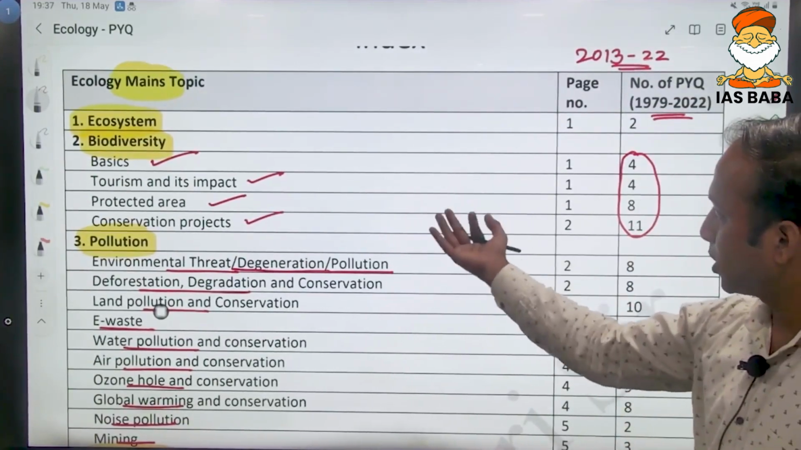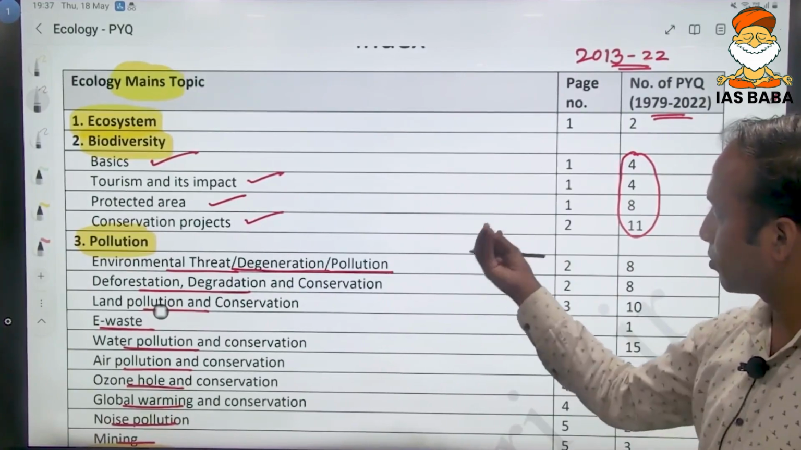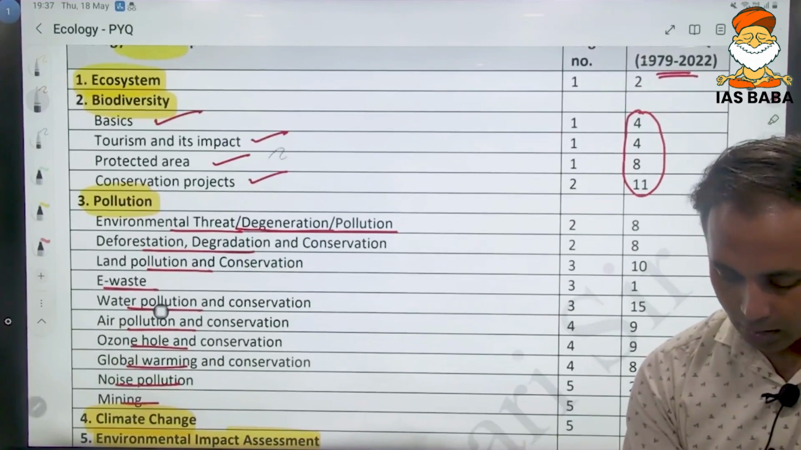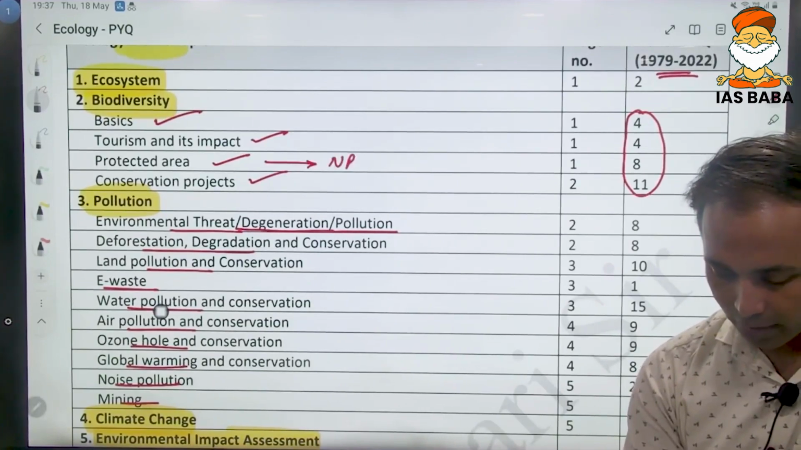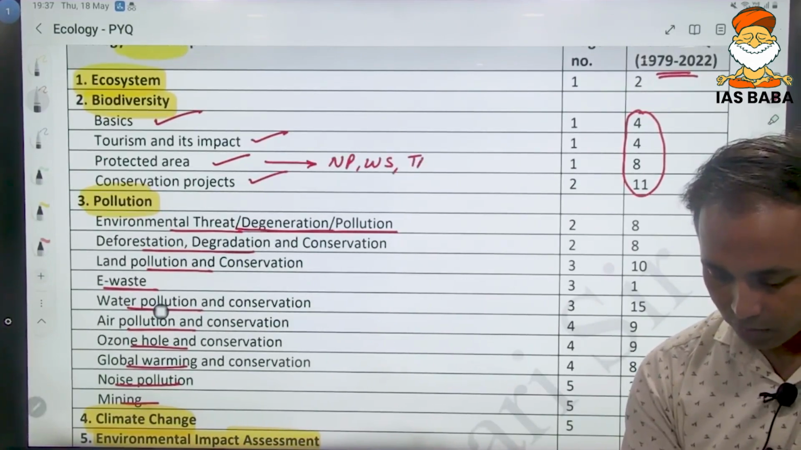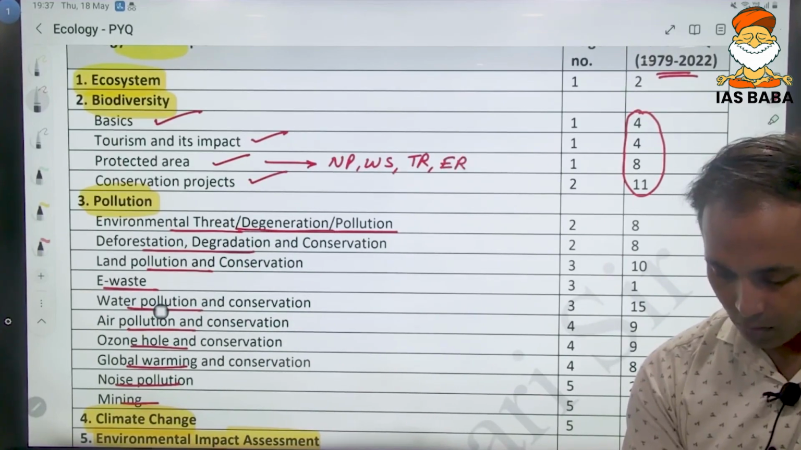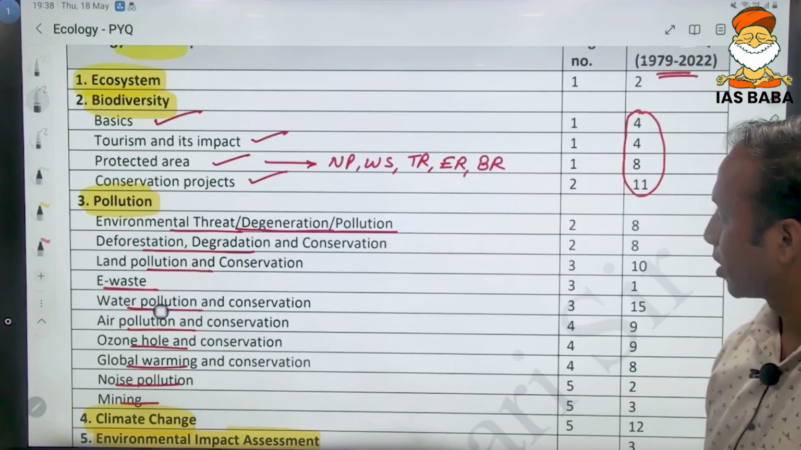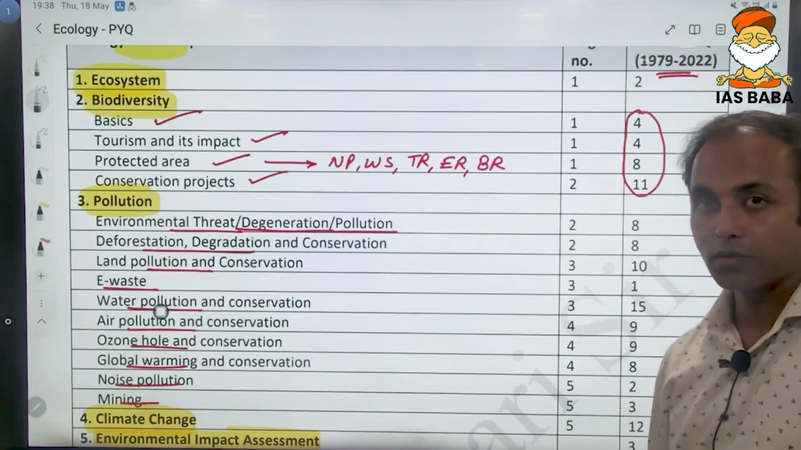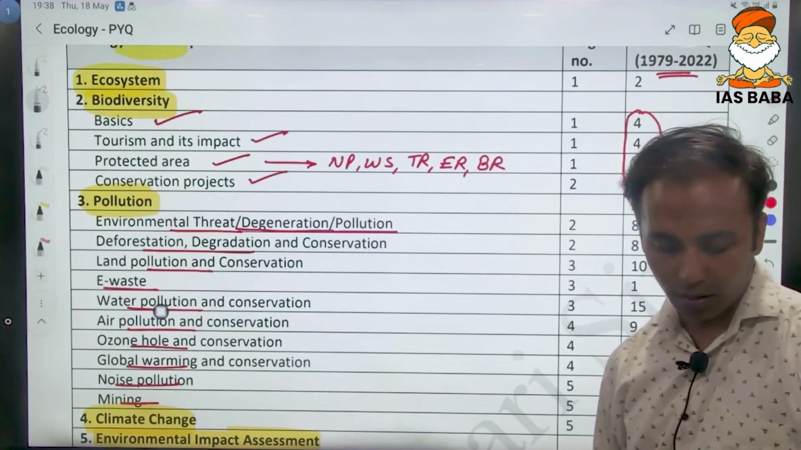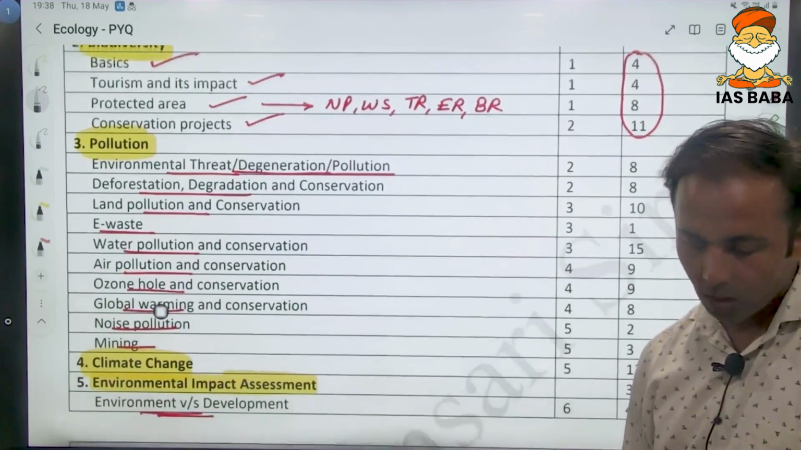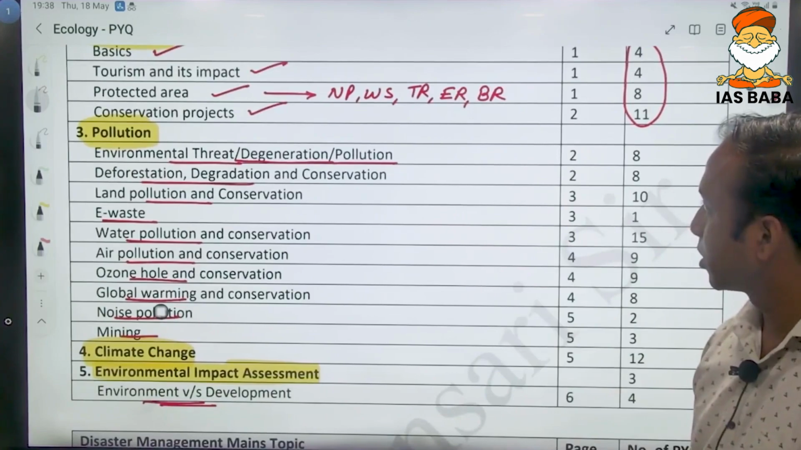Within these topics, you can see subtopics like basics of biodiversity, tourism and its impact, protected areas. Protected areas like national park, wildlife sanctuary, tiger reserve, elephant reserve, biosphere reserve. These are some important protected areas. There are others also like Ramsar sites, the biodiversity hotspot region. There are various conservation projects in order to conserve these protected areas.